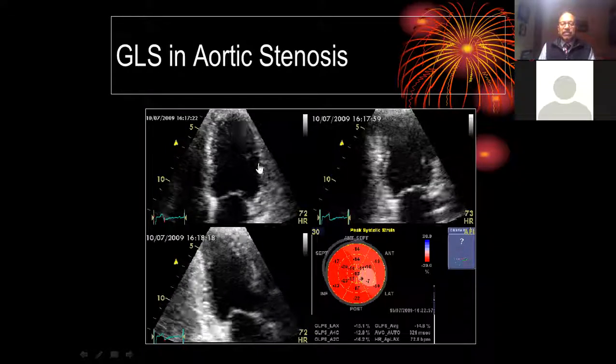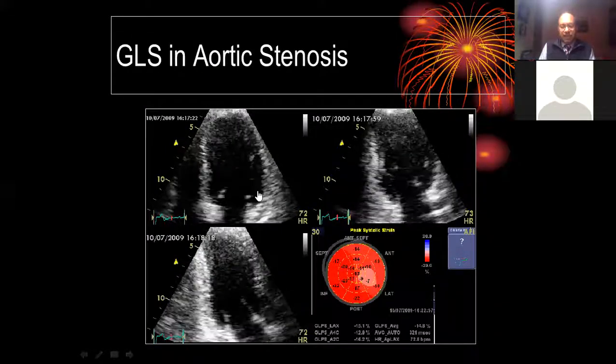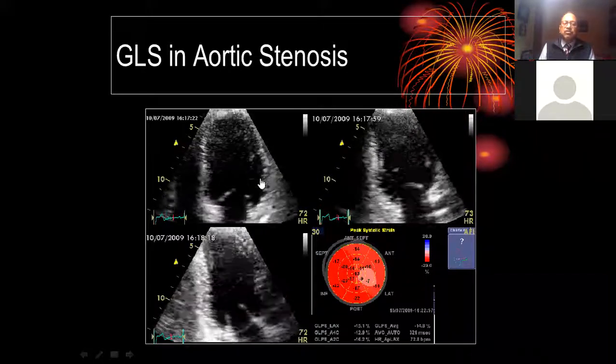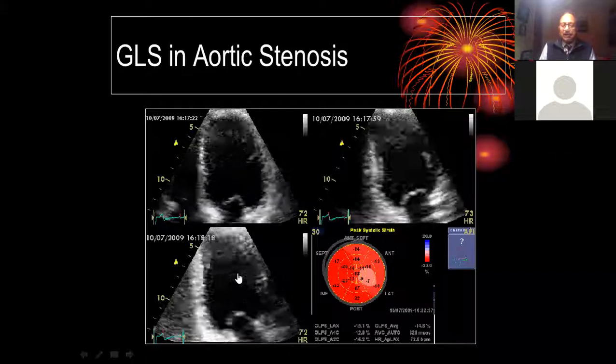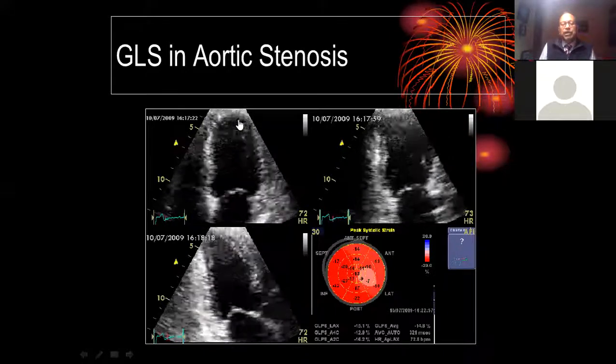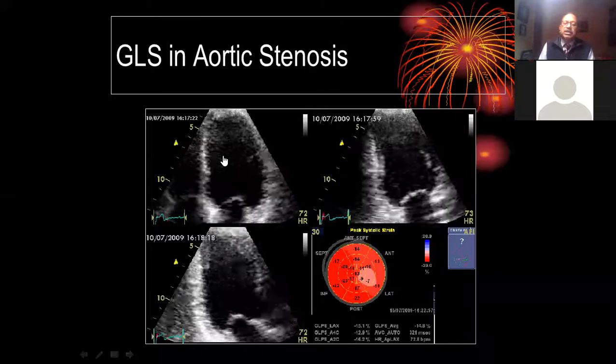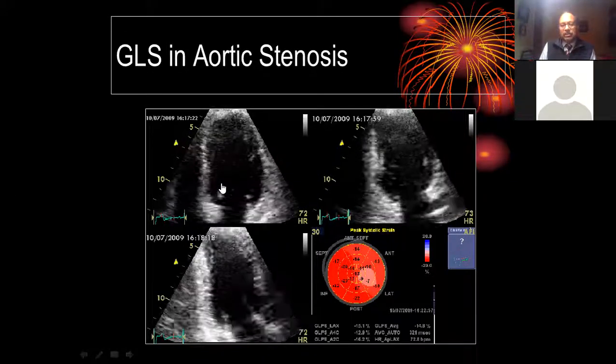So if you calculate the ejection fraction, it will be roughly, whatever it is, the cutoff mark has gone to 59%, and this will be a little less than 59%. But if you take a cutoff mark as 50% or 52%, this has an almost normal ejection fraction.